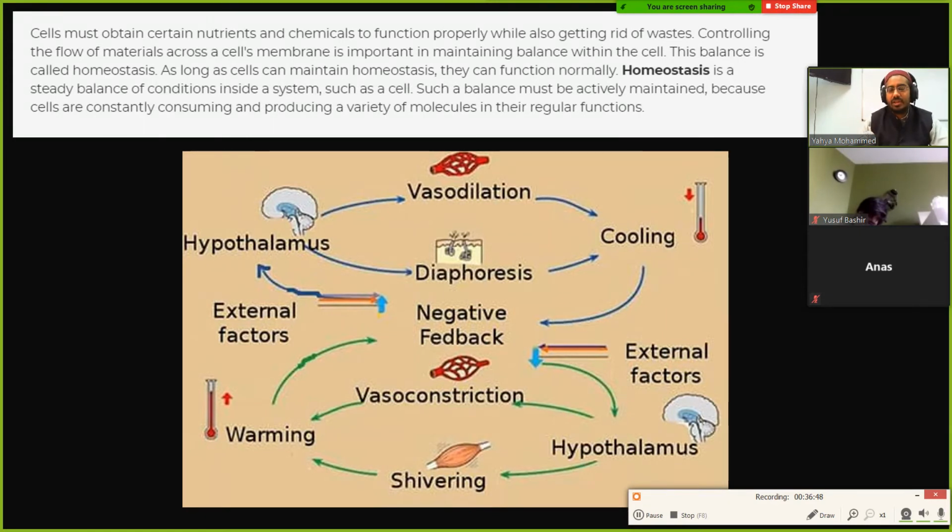So cells want to keep everything in balance, right? The amount of sodium, the amount of salt inside the cell, the amount of water, the temperature, it's all kept constant. So this keeping of things constant is called homeostasis, right? This word homeostasis just means that you want to keep the different factors of a cell balanced. So this is giving an example at the level of the whole organism. For example, let's suppose a person gets too cold. Well, what happens through the system?